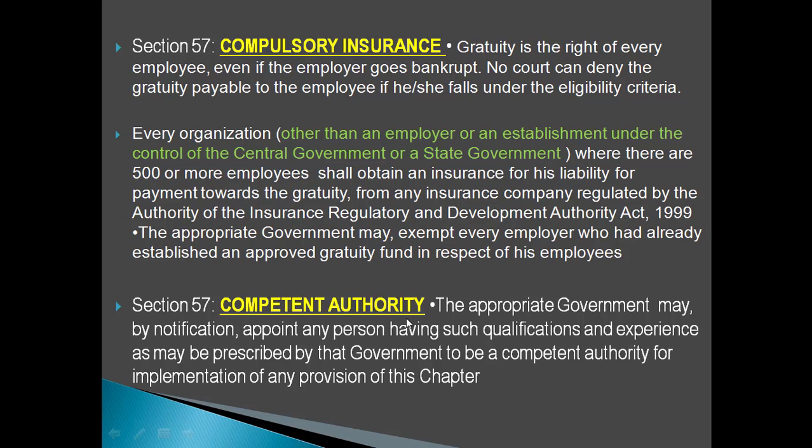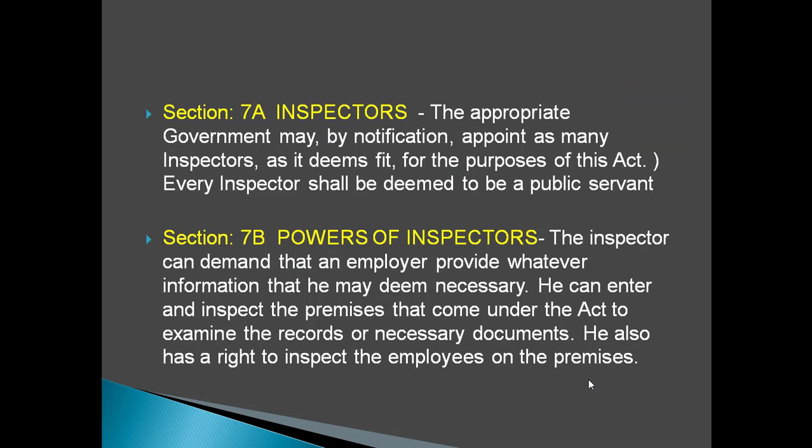Then competent authority. The appropriate government may by notification appoint any person having such qualification and experience as described by the government to be a competent authority for implementation of the provisions of this chapter. Then inspectors. The appropriate government may by notification appoint as many inspectors as it deems fit for the purpose of this act. Every inspector shall be deemed to be a public servant, right?